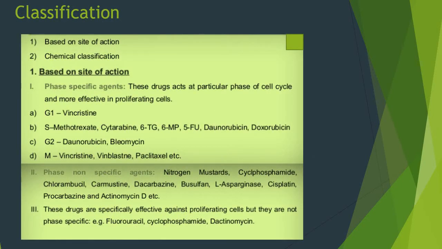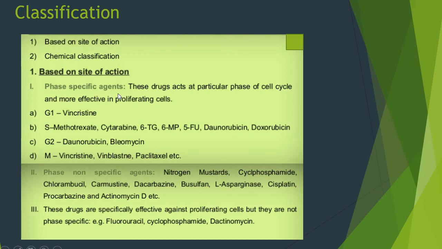Now coming to the classification. We can classify the antineoplastic agents first based on the site of action, and second based on the chemical classification. First, based on the site of action, we can classify the drugs in three parts: the phase specific agents, the phase non-specific agents, and the third type, in which drugs are specifically effective against proliferating cells.